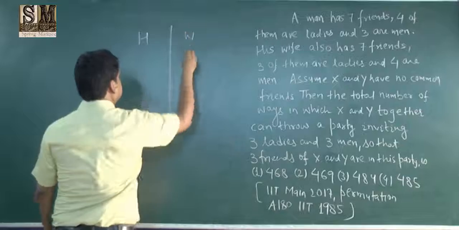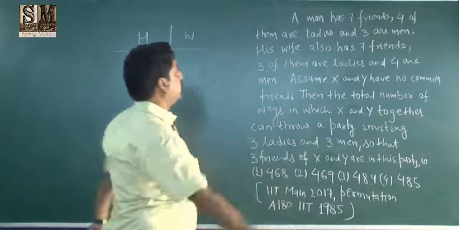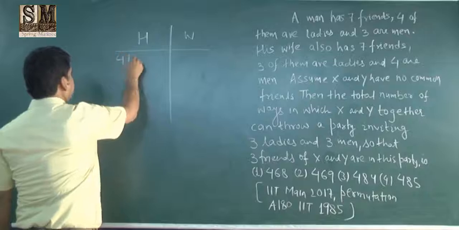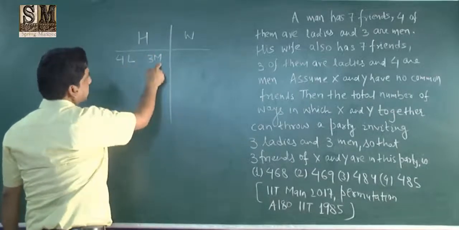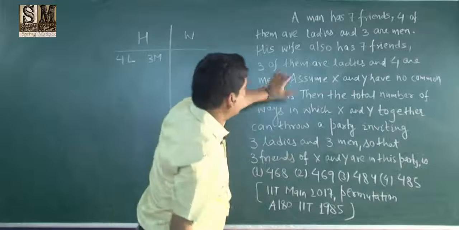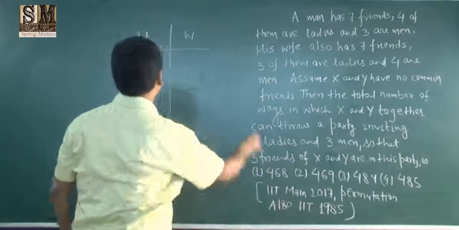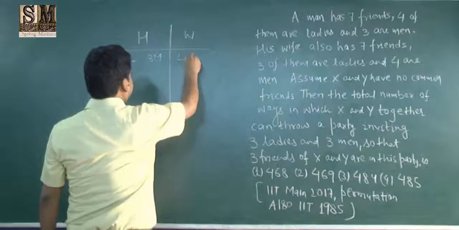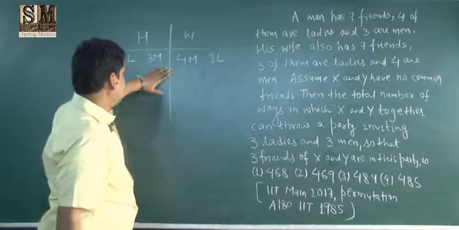Husband and wife. There are 4 ladies and 3 men. They are husband's friends. And then there are 4 men and 3 ladies. This is from Y.